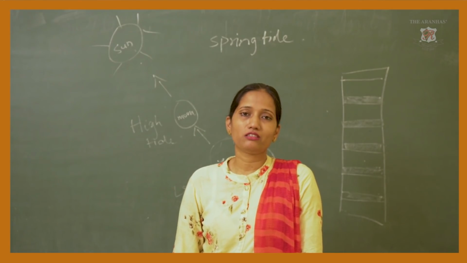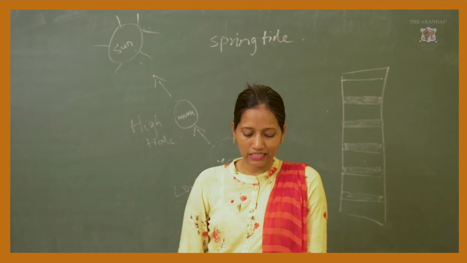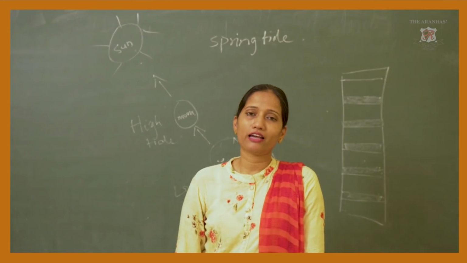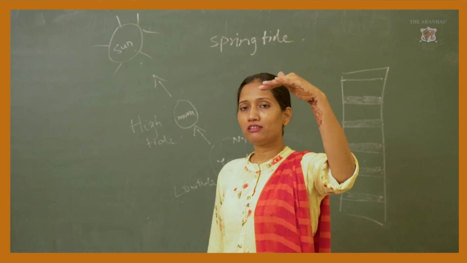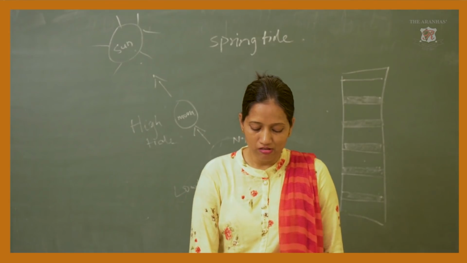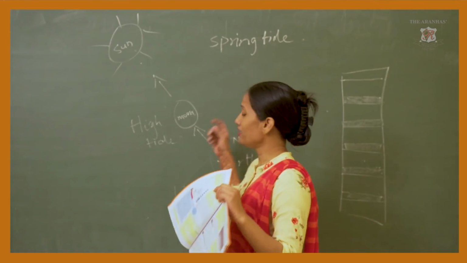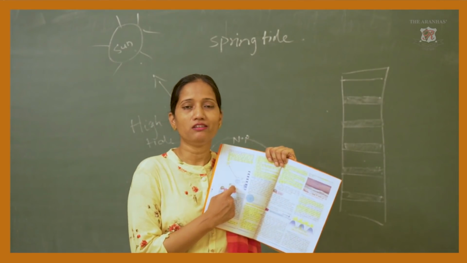Now, what is tidal range? The difference between the water levels of high tide and low tide is called tidal range. Here in the page, see, this was about the spring tide, and in the figure there is another one about the neap tide.